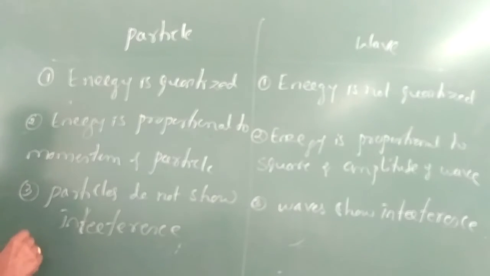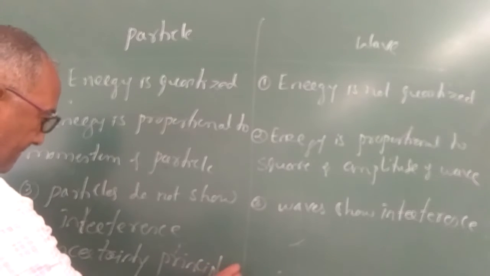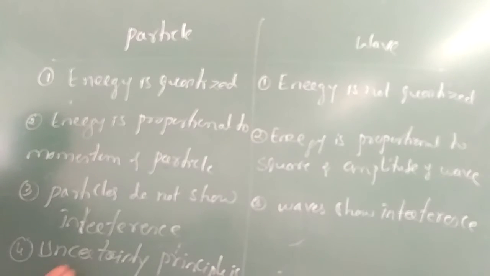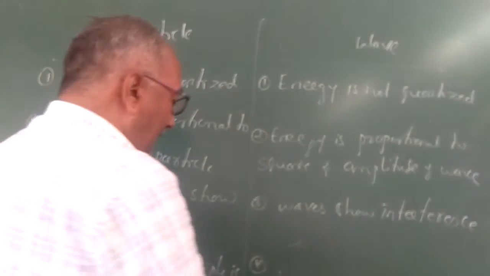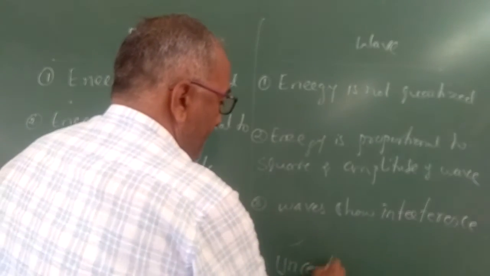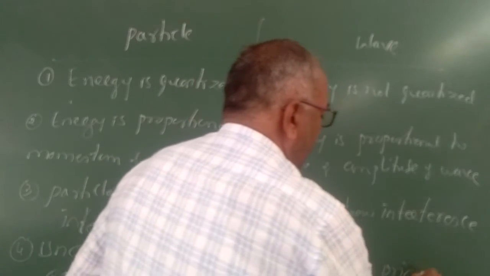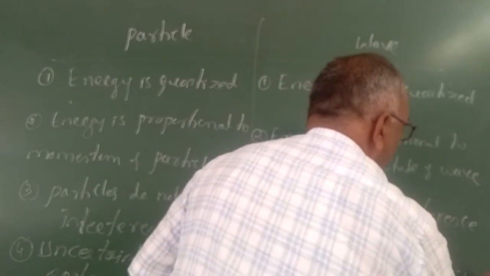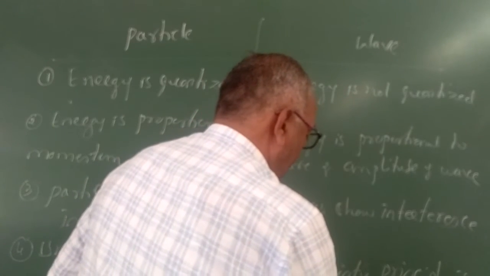Then the fourth difference is the uncertainty principle. Uncertainty principle is applicable for particles, but here uncertainty principle is not applicable.